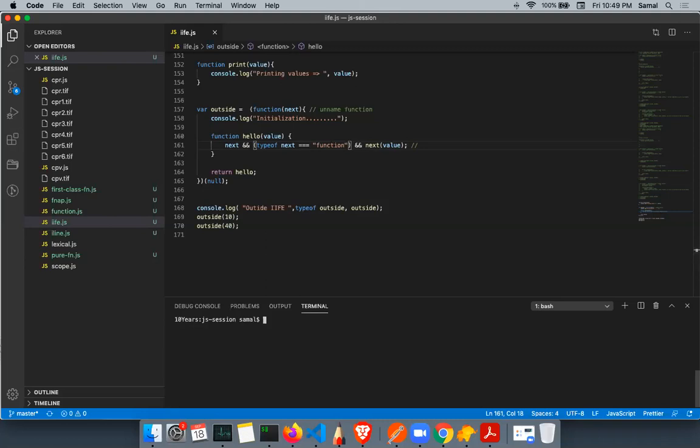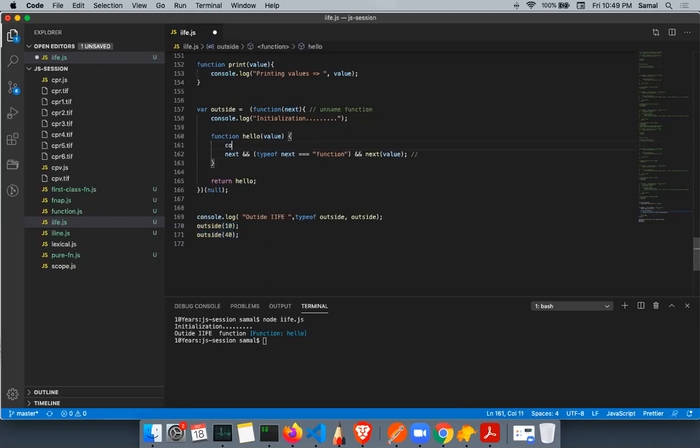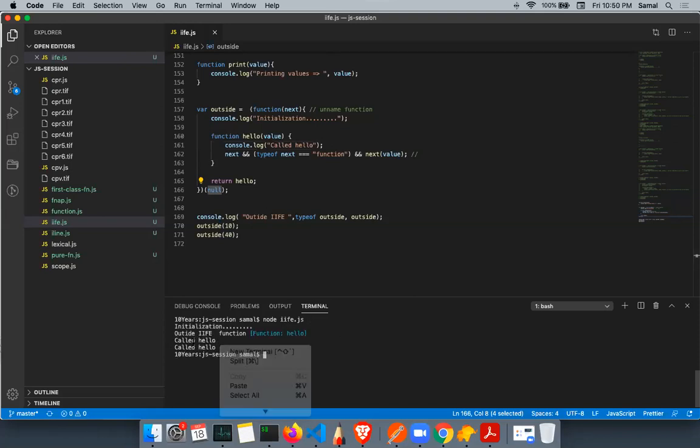If I now run this, with a console log saying called hello, and because the value in the main function is null, it did not pass the condition check here, so it did not print the value.